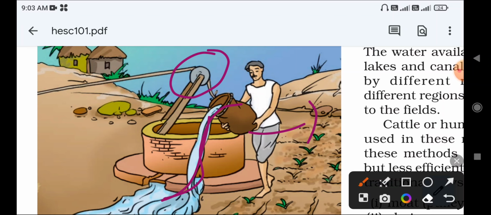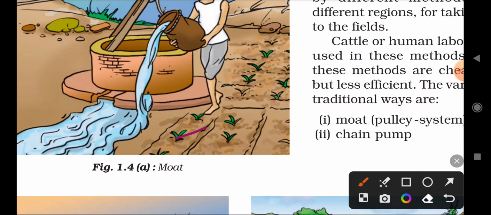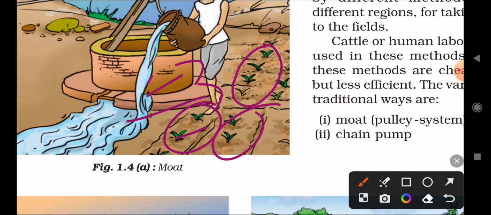The water passes through to the agricultural field, and by this path they make a canal like a route. In that they pour the water, and this makes a path to the agricultural field or to the crops. Like this they provide water to each crop. This takes more time and labor work, and it is less efficient. But the main important thing is that it is economical, meaning it does not have any high cost.